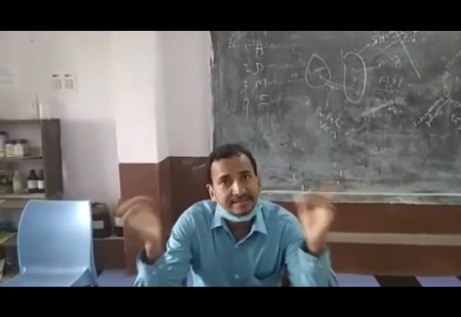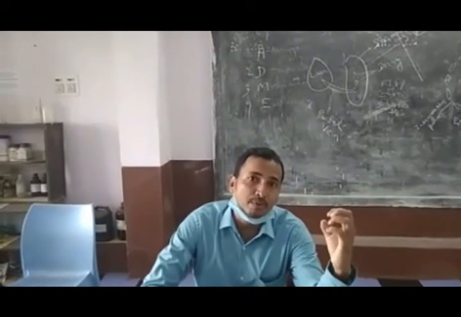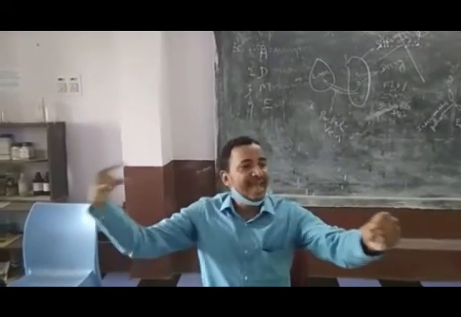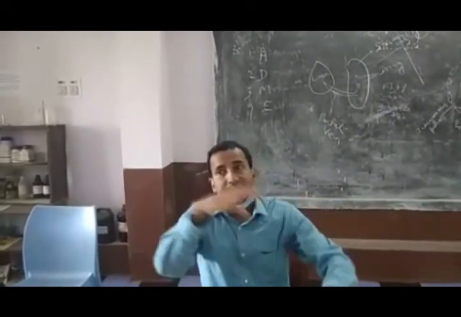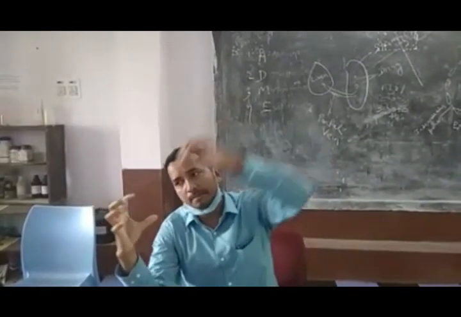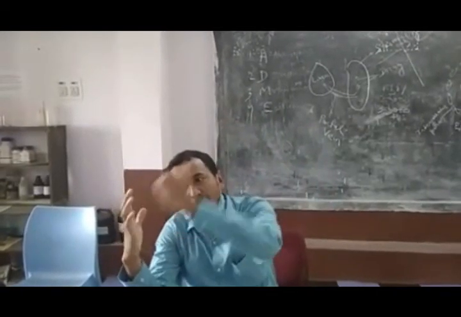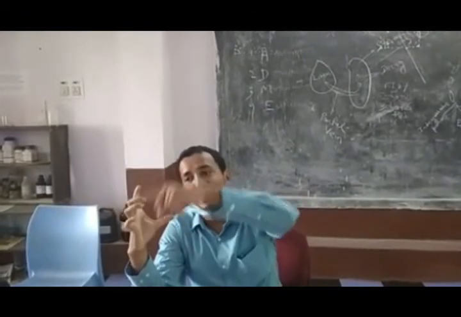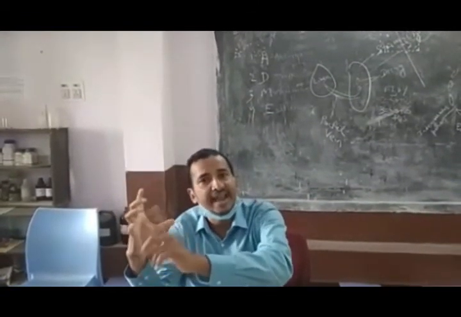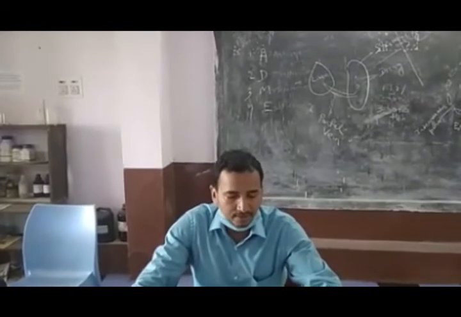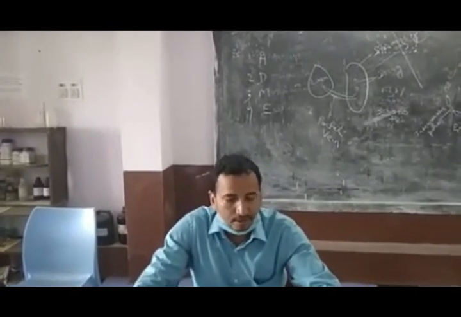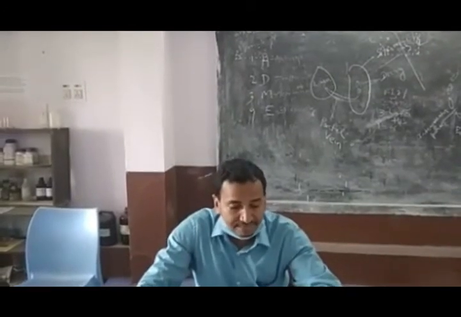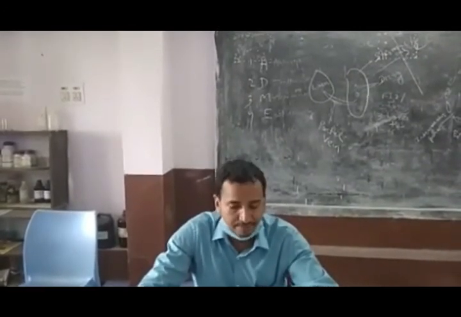In both cases, the action is blocked, but in competitive antagonism, the site occupied by the agonist is bound by the antagonist. In non-competitive, one site of the receptor is bound by the agonist and another site is bound by the antagonist, which blocks the action. Another difference is that in competitive types, the antagonist resembles the agonist chemically.